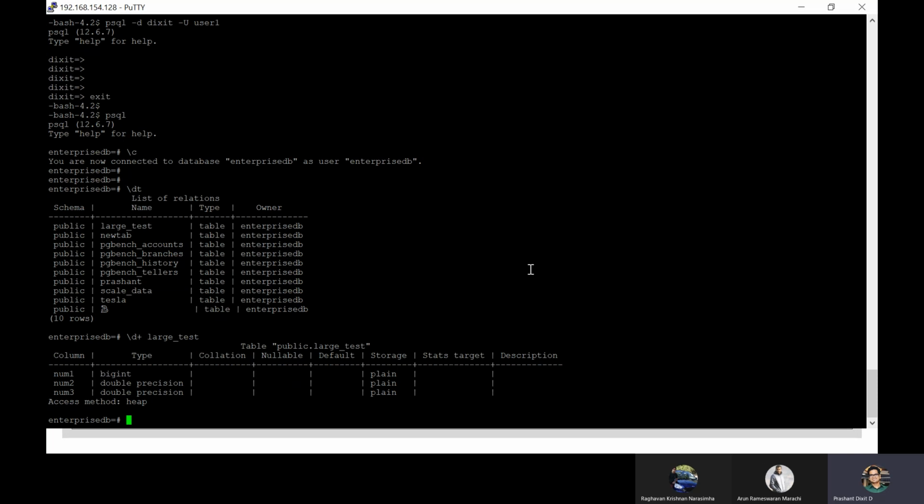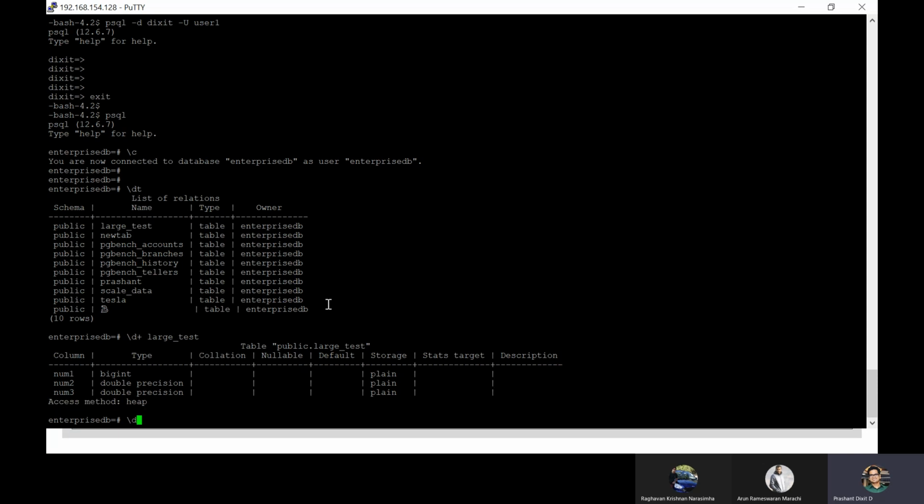Varchar always comes with the default value of extended. But as we are using big int and double precision, those always get created in plain format. So the problem with the plain storage format is that it is not compressed and it cannot be used as out of line storage. Correct? That's the condition. And access method is same, heap.